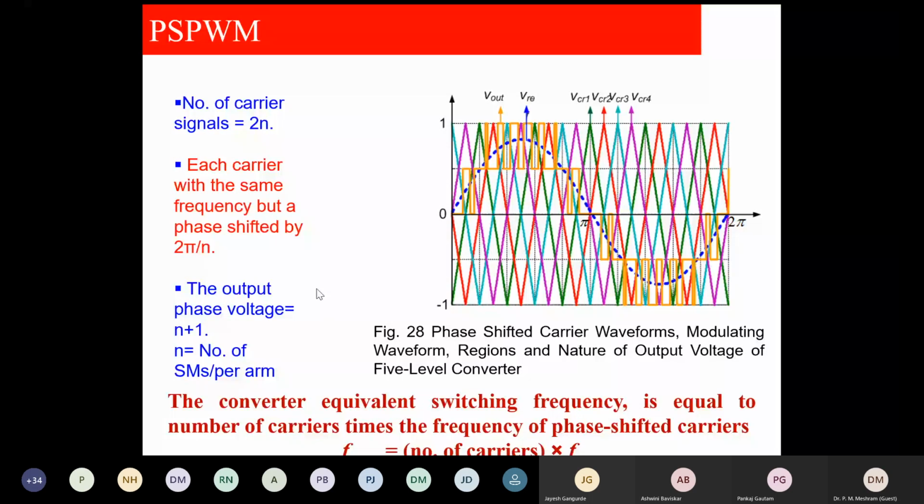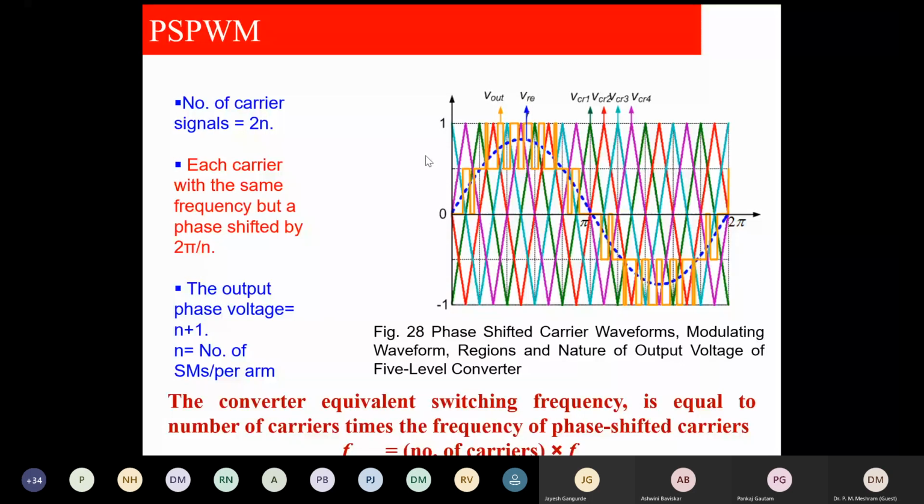What is the fundamental advantage of phase shifted carrier? We get converter equivalent switching frequency as number of carriers into FC. So what will this equation give as the advantage? If I have switching frequency FC and if I have the 5 level, I will require 4 number of carriers.